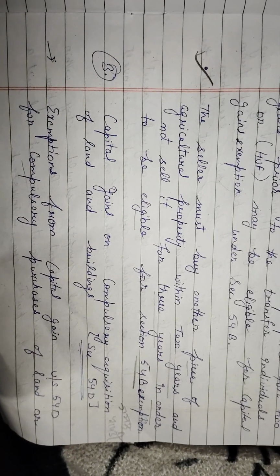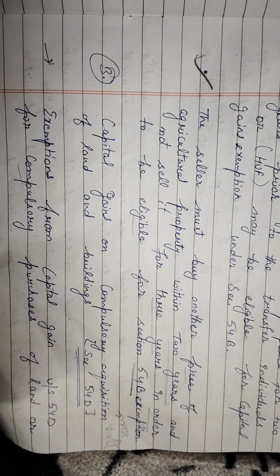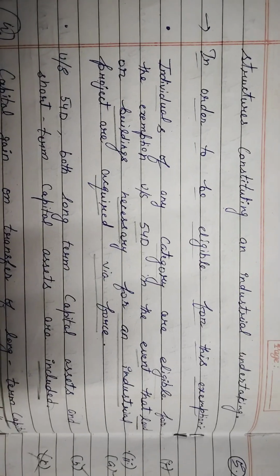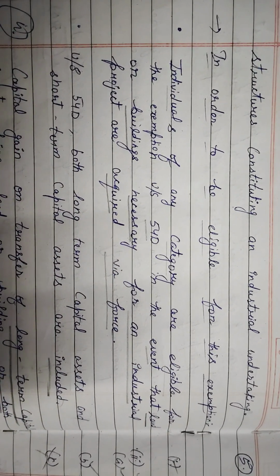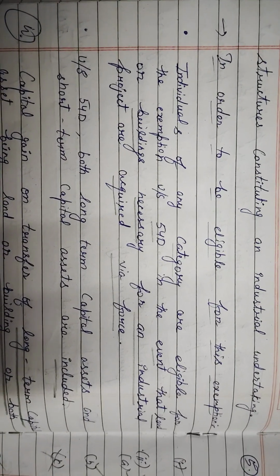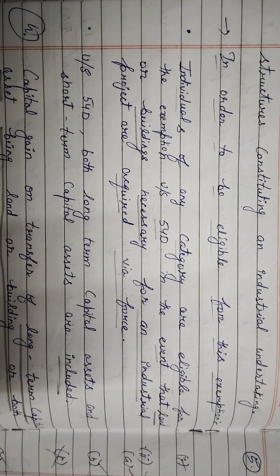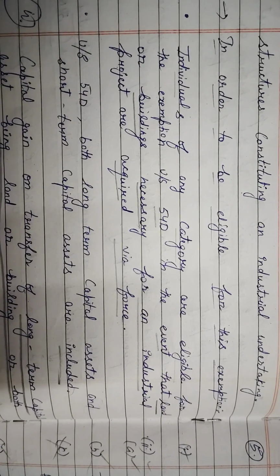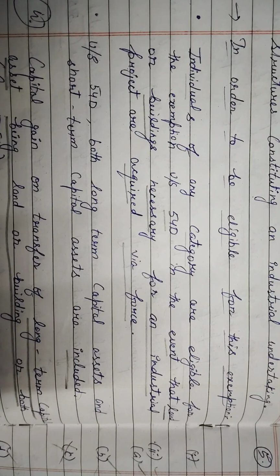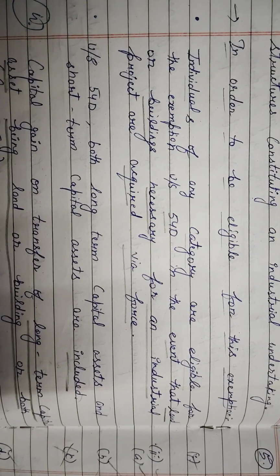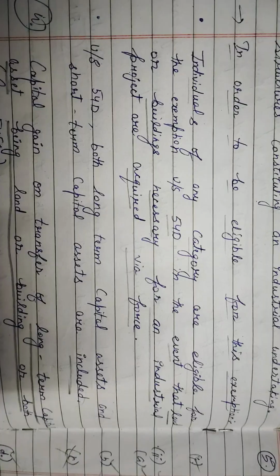Third exemption is under section 54D, capital gains on compulsory acquisition of land and buildings. Exemptions from capital gain under section 54D apply for compulsory purchases of land or structures constituting an industrial undertaking. In order to be eligible for this exemption, individuals of any category are eligible for the exemption under section 54D in the event that land or buildings necessary for an industrial project are acquired by force. Under section 54D, both long-term capital assets and short-term capital assets are included.